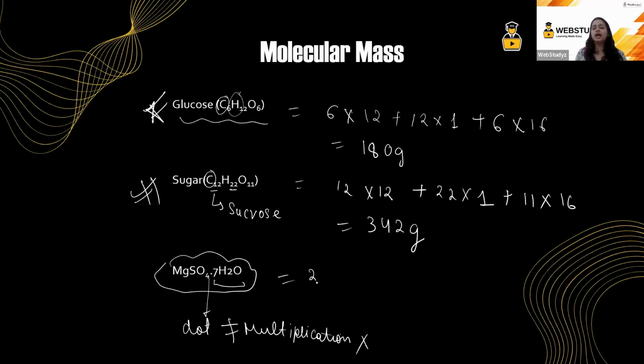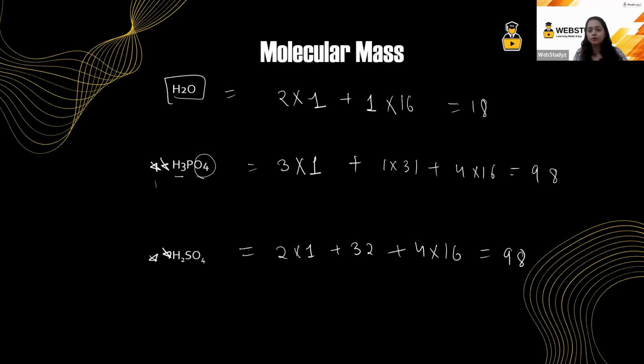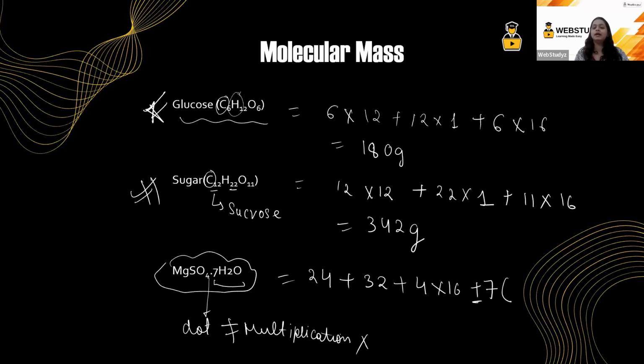Okay. For magnesium, we have mass 24. For sulfur, we have 32. For oxygen, we have 16, and as there are 4 oxygen atoms, we are going to write 4 into 16. Now again, as I told you, do not get confused with this dot. It is just simple addition, plus 7 into the water molecule, whose mass we already calculated, that is 18. So simply multiply 7 with 18. So the mass of MgSO4.7H2O will be 246. Any confusion in this part? Okay.